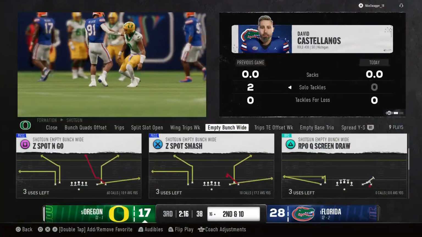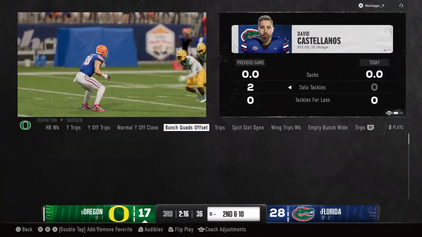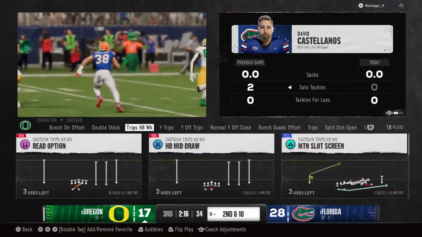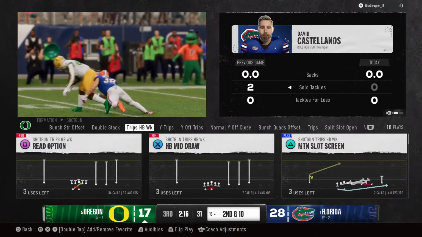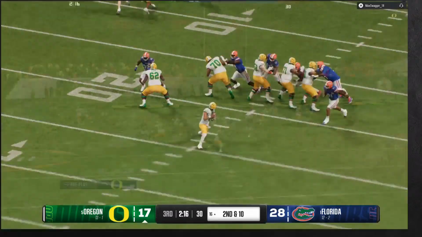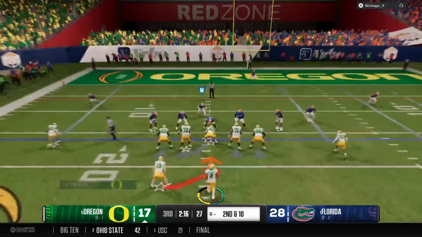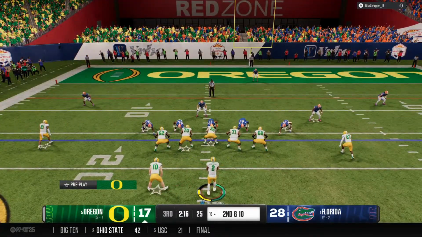And it's incomplete. Even on a first down throw, he was under some heavy pressure. Chris, I thought he had his hands on that football. I thought he was going to come down with it. But give the defense all the credit with a big hit to knock that ball loose. That play makes it second and 10.